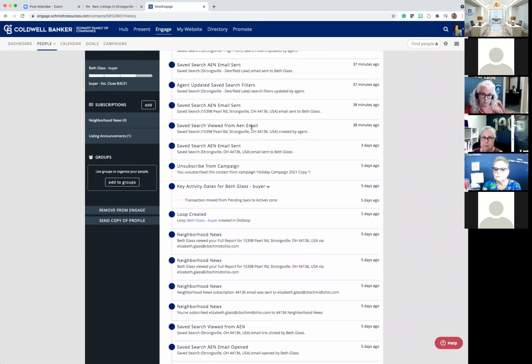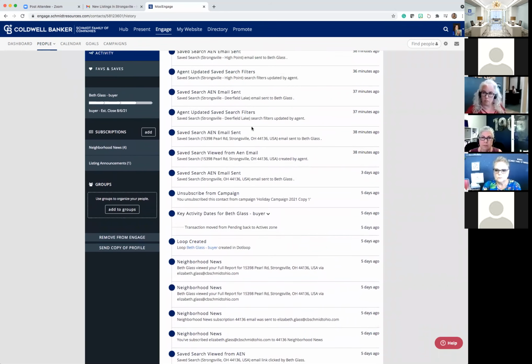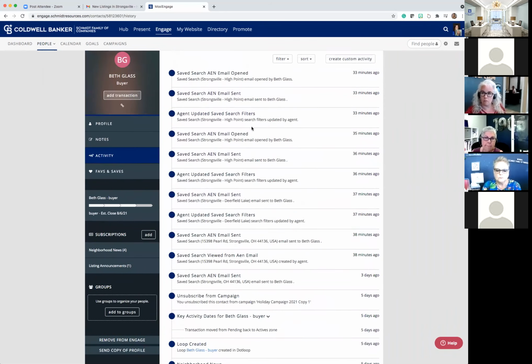It doesn't just have to be a campaign that has a set campaign series to it. Doing a search for somebody, just an open-ended, no obligation search, is a great way for you to market. So let's take a look at the left side. We're going to click on the Favs and Savs tab.